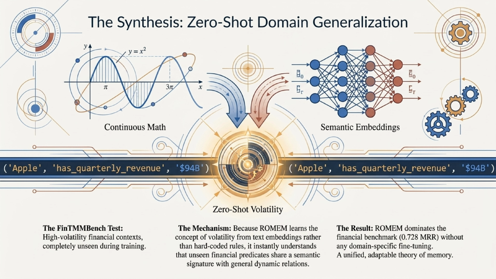Slide 14 explores the synthesis of continuous math and semantic embeddings for zero-shot domain generalization. We tested ROMUM on high-volatility financial contexts that were completely unseen during training. Because ROMUM learns the concept of volatility from text embeddings rather than hard-coded rules, it instantly understands that unseen financial predicates share a semantic signature with general dynamic relations. The result is that ROMUM dominates the financial benchmark without any domain-specific fine-tuning, offering a truly unified, adaptable theory of memory.